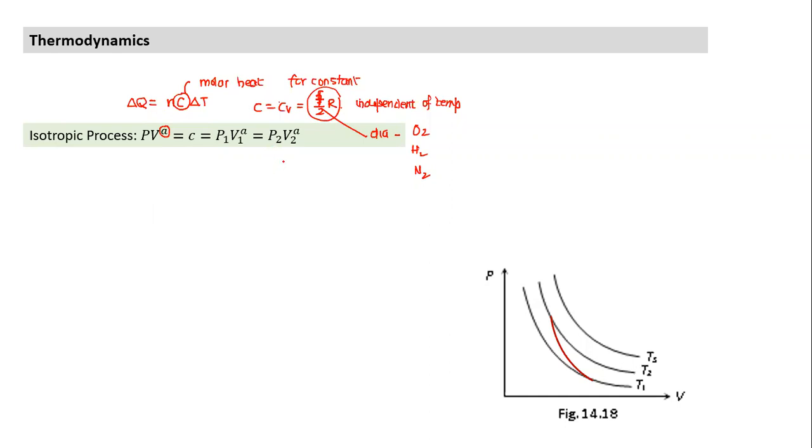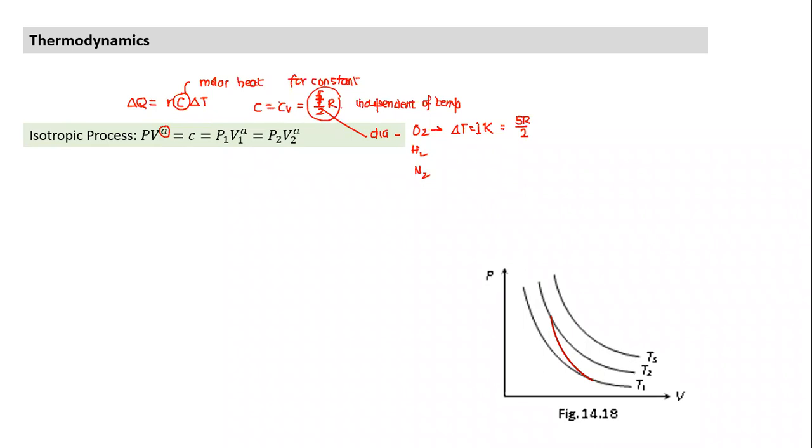It means if I have 1 mole of, say, oxygen gas, how much heat do I need to supply to raise its temperature by 1 K? That's what my molar heat capacity is. Molar heat capacity is the heat required to raise the temperature of 1 mole by unit temperature. In the case of oxygen, it will be equal to 5R by 2. That's the amount of heat I need to supply to raise it by 1 K.